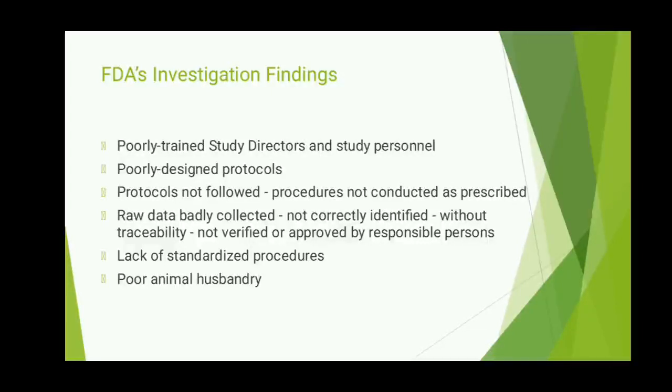There is no standardized procedure for testing, and the animals are not kept according to standard conditions.